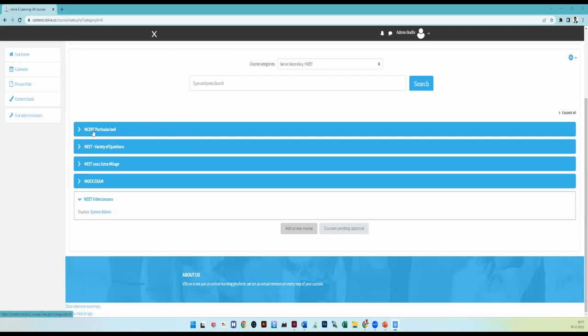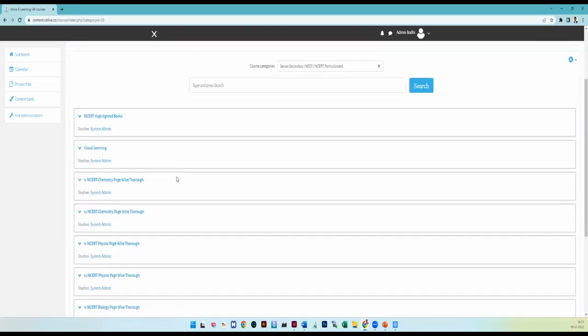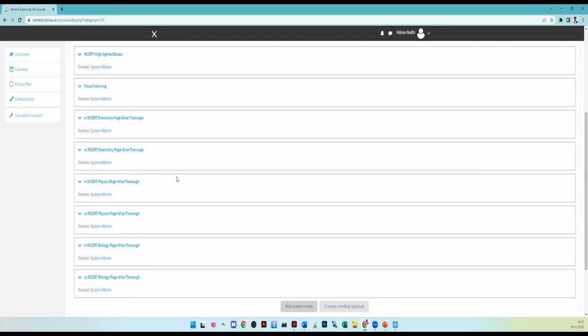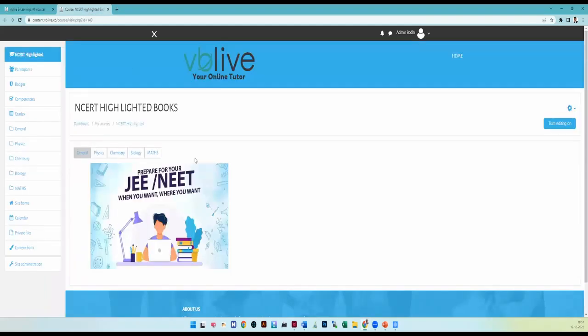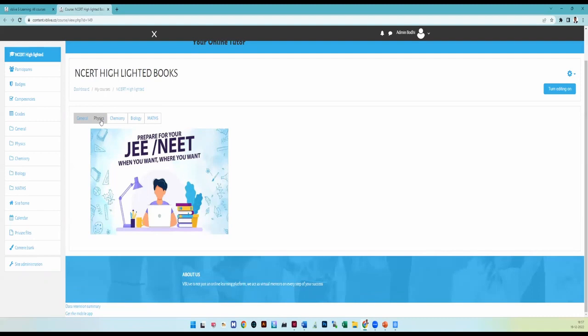Dear students, the first step I told you is NCERT page by page, how you are going to revise. So this is the page which we are going to give you. In that, the first one I told you was NCERT highlighted. So this is the NCERT highlighted page.